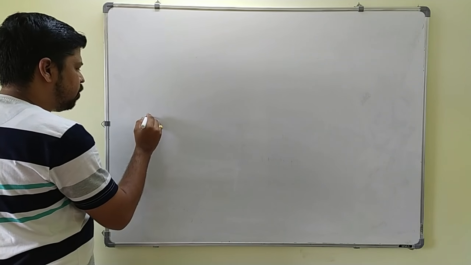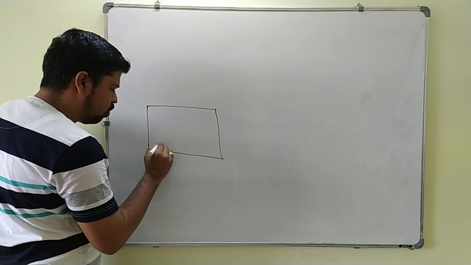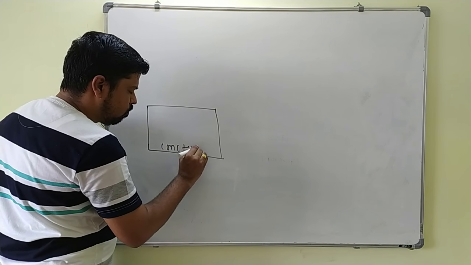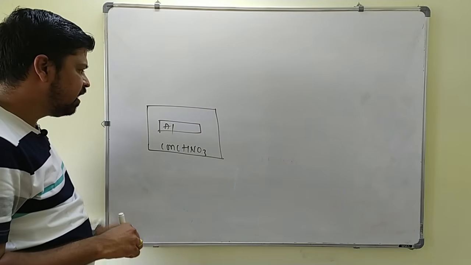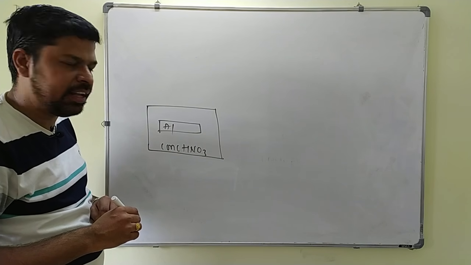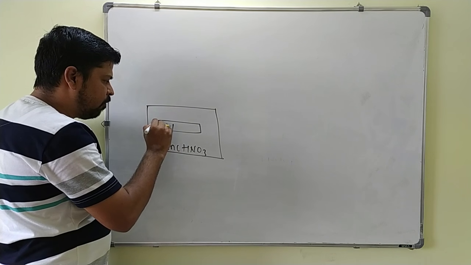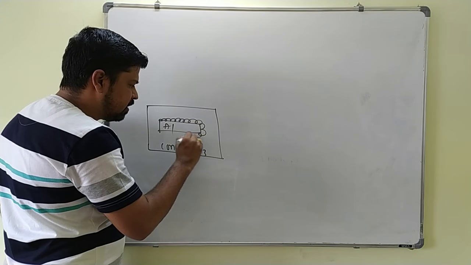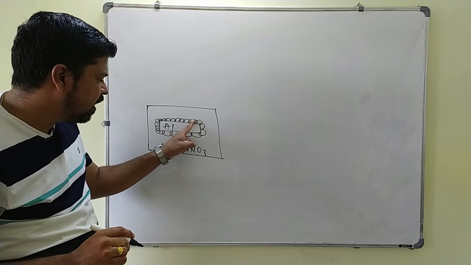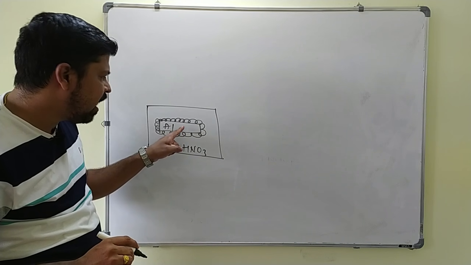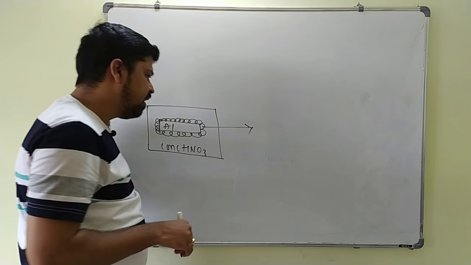Suppose in this vessel I take concentrated HNO3. If I place aluminum metal in this concentrated HNO3, this aluminum metal will not dissolve, because when it is kept in the concentrated HNO3, it will form a protective layer of oxide on its surface. Like this, a protective layer of oxide is formed. This protective layer prevents further reaction between HNO3 and aluminum. This is how these metals are not dissolved in the concentrated HNO3.